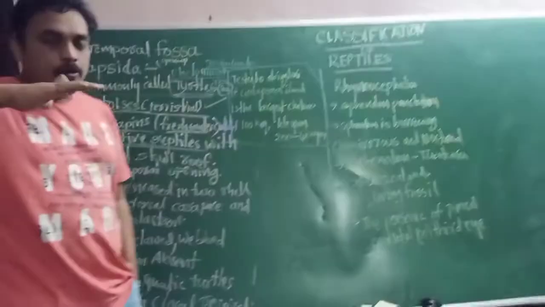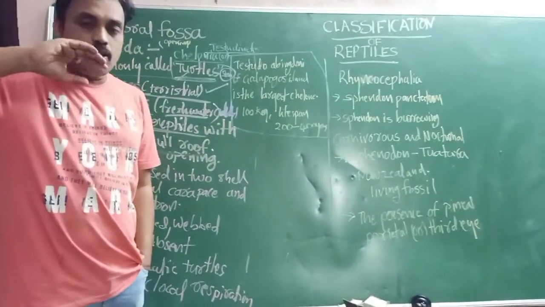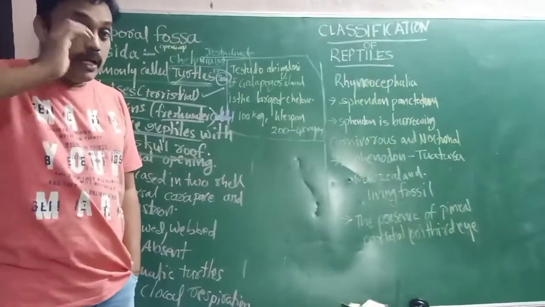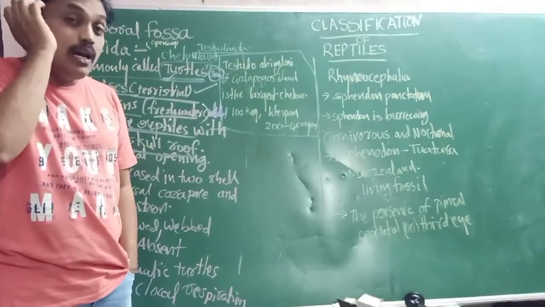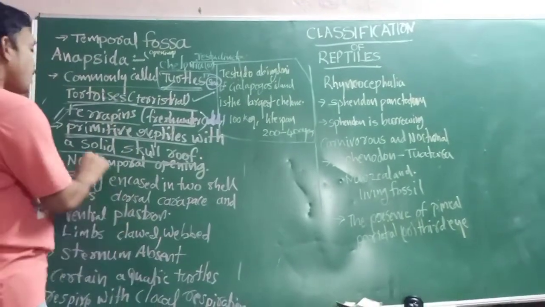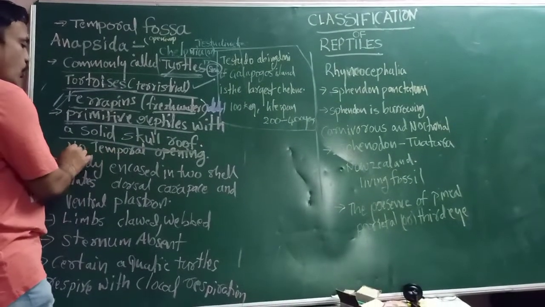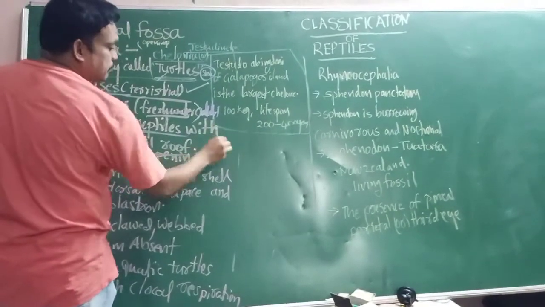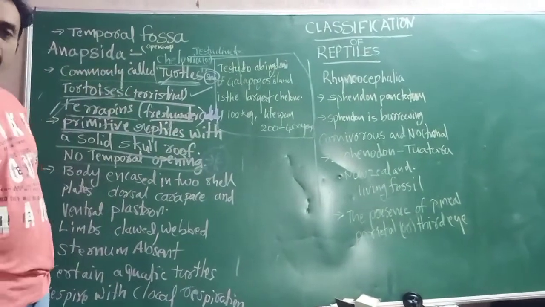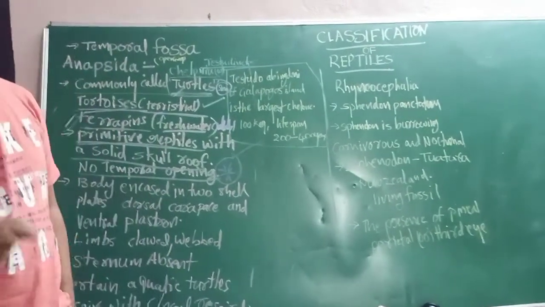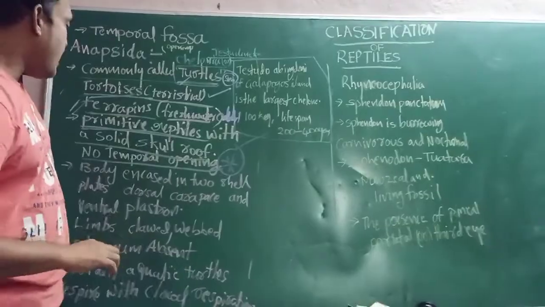If you observe a tortoise, the skull has a solid roof but no temporal fossa openings. This is very important. That's why we call them Anapsida: there are no temporal fossa or temporal openings.